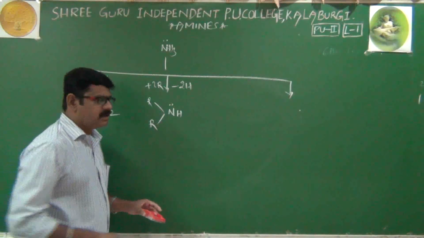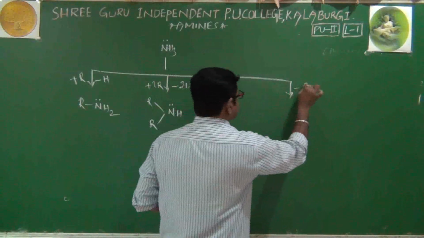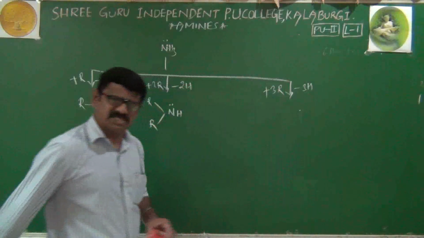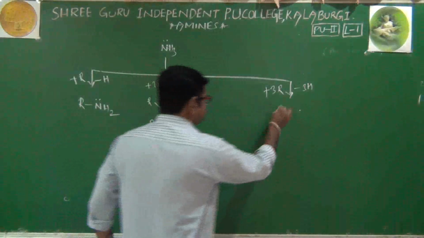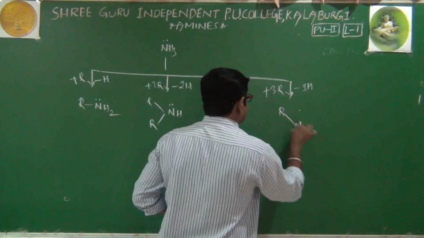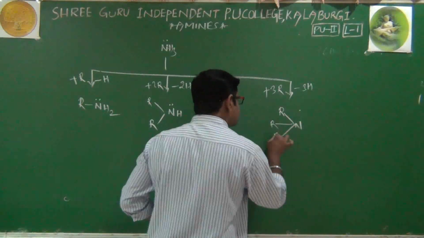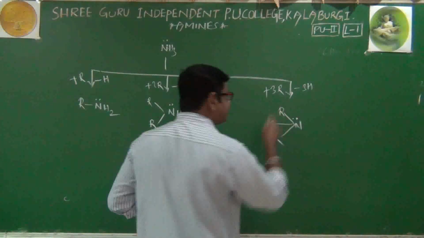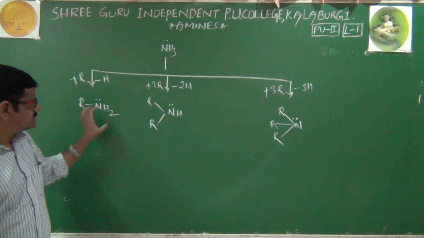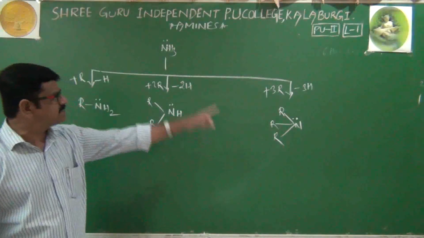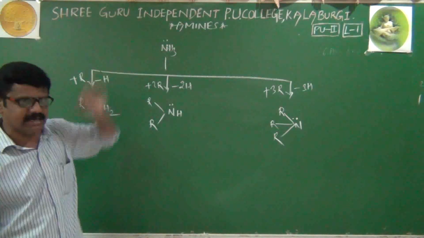Next, the last: all three hydrogens I will remove, and three alkyl groups I have substituted. Then we will get NRRR. It is also an amine only. Now we will see the difference. It is an amine, it is also an amine, it is also an amine. All these three amines are basically obtained from ammonia.